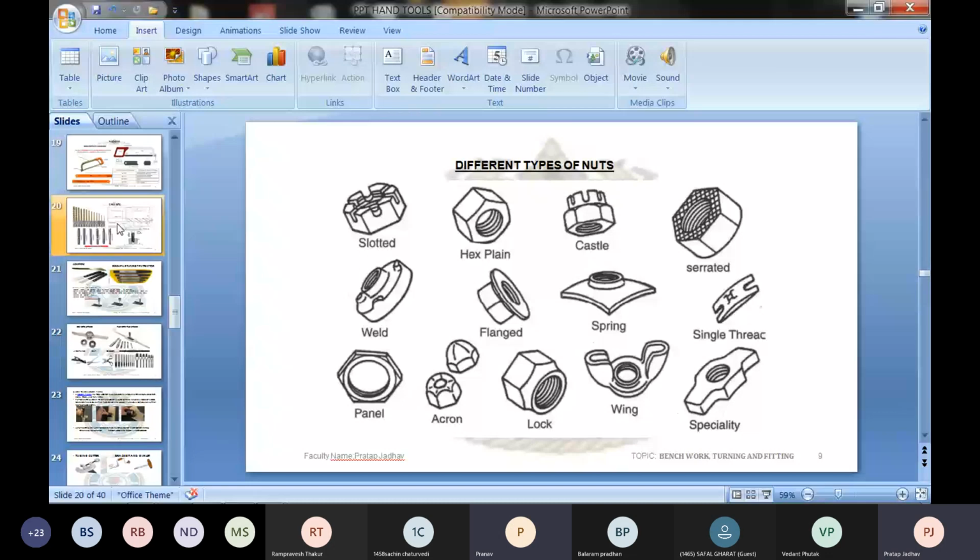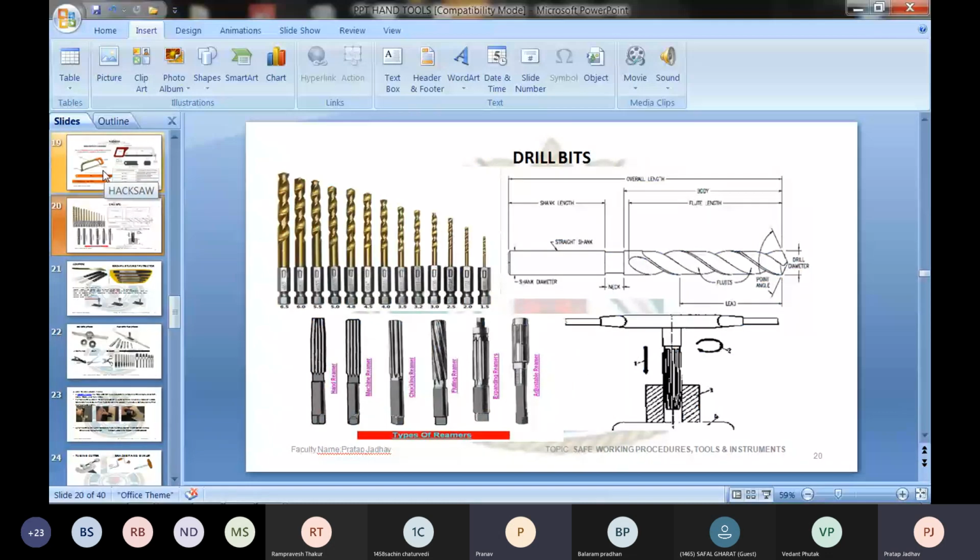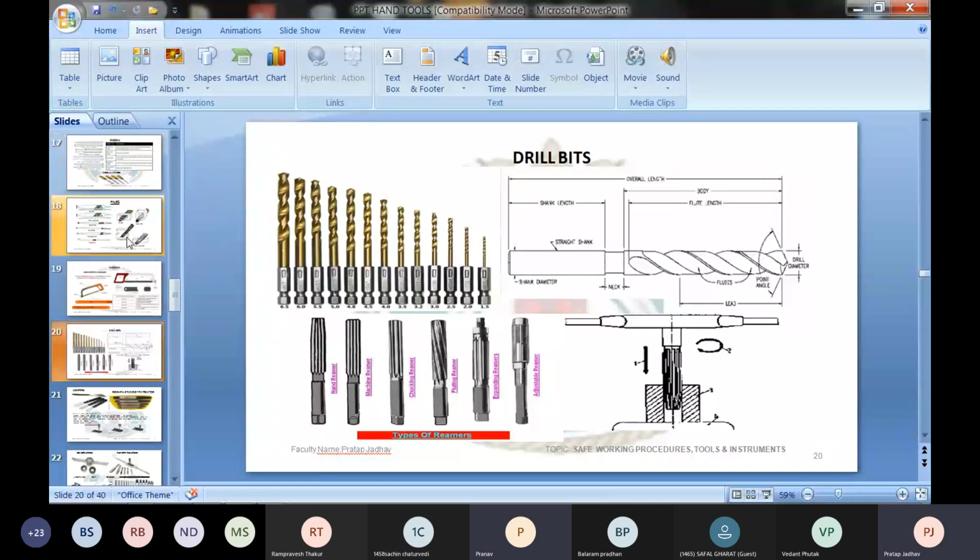So in the morning we saw about the hacksaw, then we saw the files, the chisels, then the files again. Now drill bits. We have not completed this yet. We'll go ahead with this now.